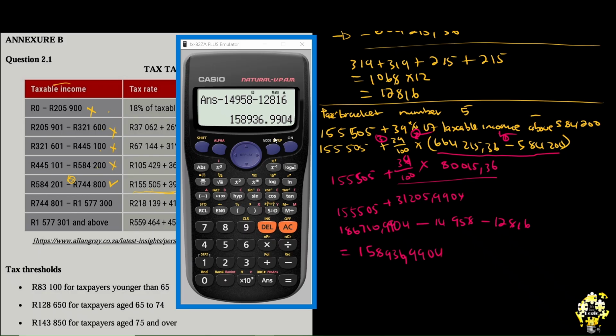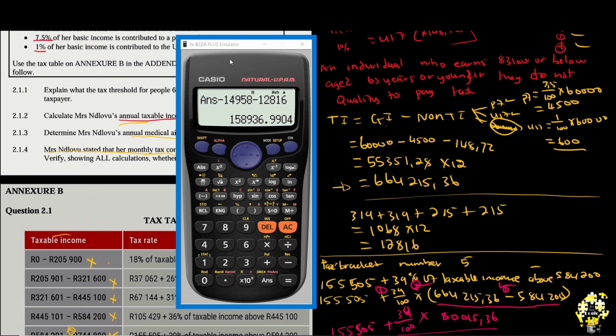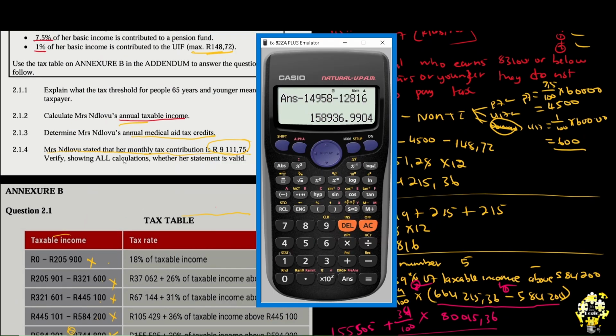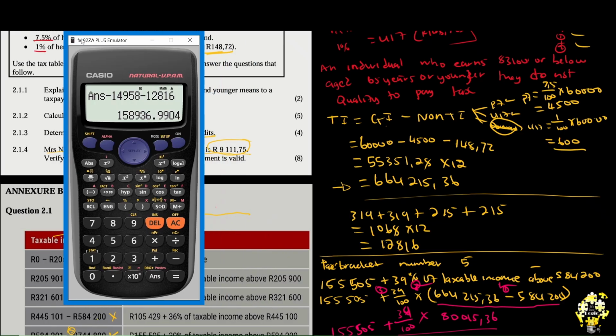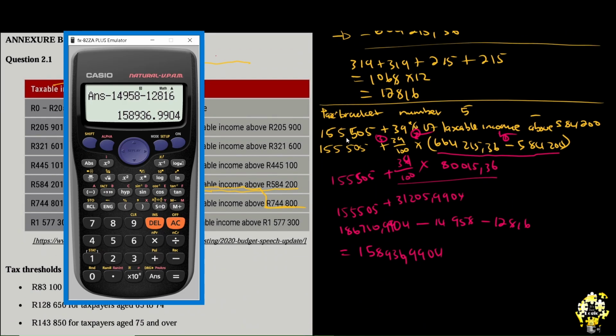Why? The question said, what is the monthly? We are proving a monthly. Her monthly tax contribution is 9,111.75. Let's prove that. How do we take it from annual to monthly? Divide by 12. So let's divide this by 12. What do we get? It's actually 13,244.7492. We can round this off, the final answer to 2 decimal places.